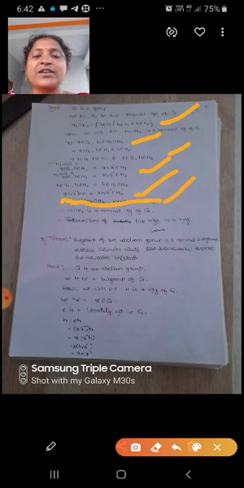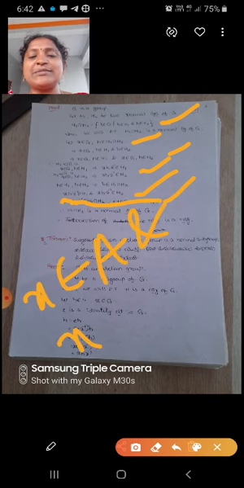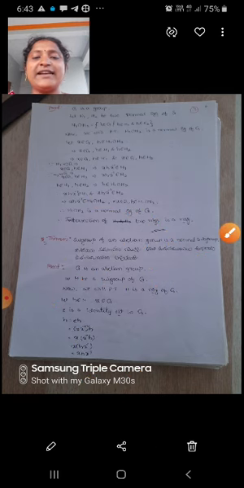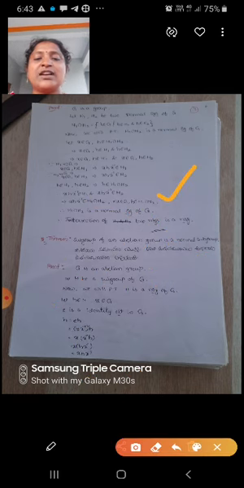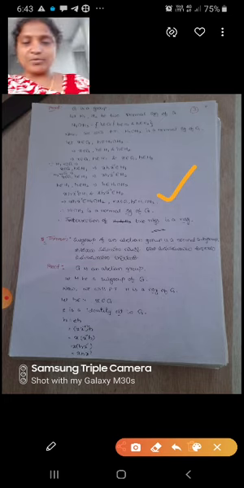We know that suppose X belongs to A and X belongs to B implies X belongs to A intersection B. So here we will write this. Therefore H1 intersection H2 is a normal subgroup of G. Therefore the intersection of two normal subgroups is a normal subgroup.